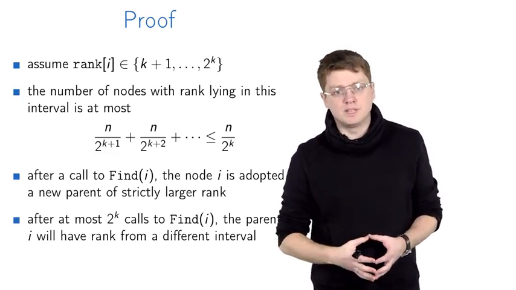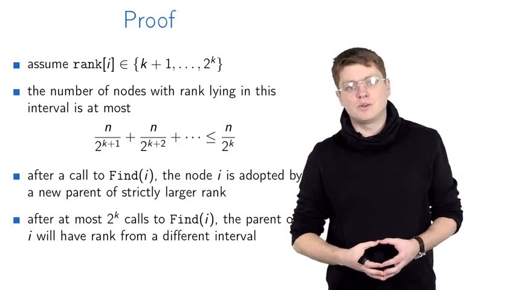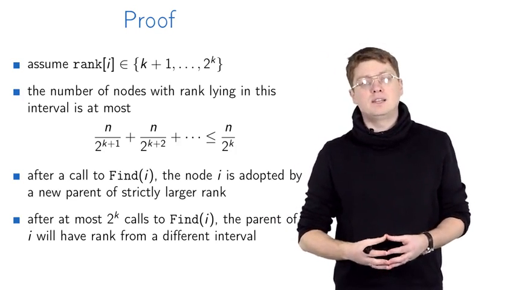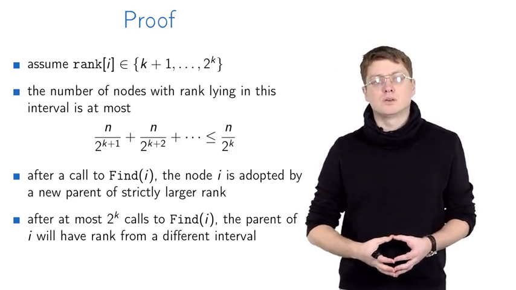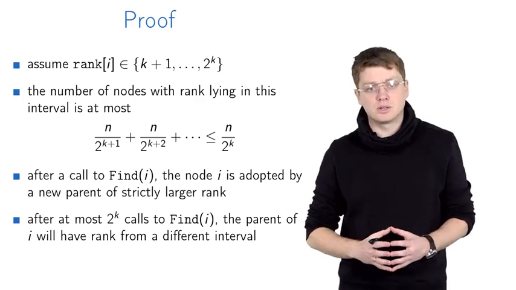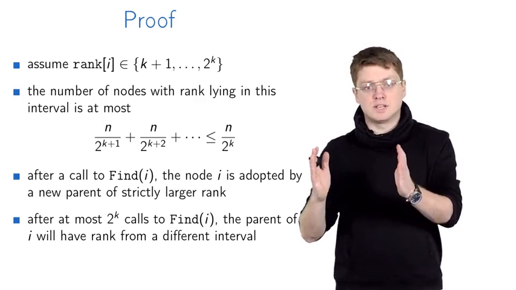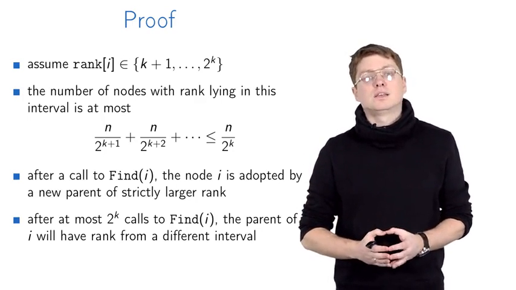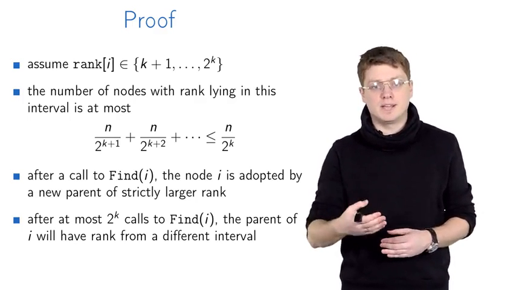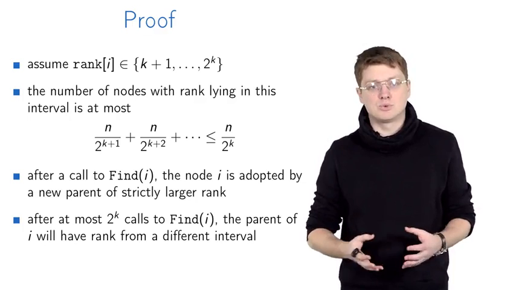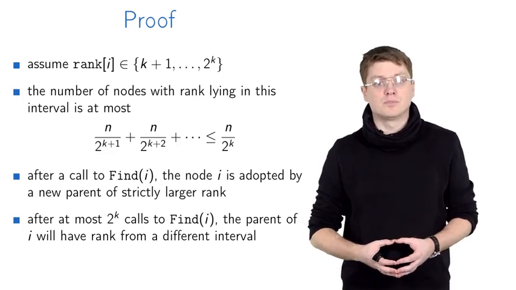And this in turn means that after at most 2 to the k calls to find of i, i will be adopted by a new parent whose rank for sure does not lie in this interval, just because the length of this interval is at most 2 to the k. So if we increase the rank of the parent of i at least 2 to the k times, it will be greater than 2 to the k for sure, right?